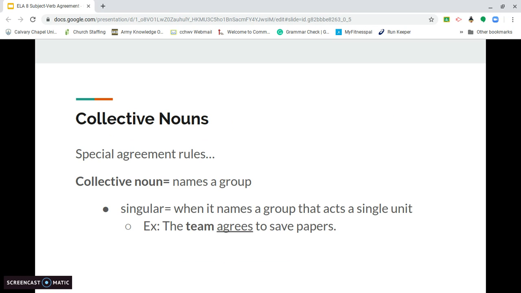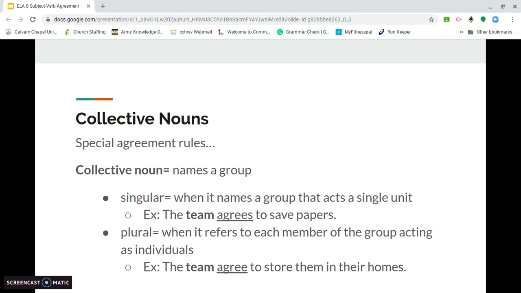It's singular when it names a group that acts as a single unit. An example, team. Team is a collective noun because it's referring to a group of people. The team agrees to save papers. In this example, team is referring to one group. It's the group of people. It agrees to save papers. So team is singular, so you have to use the singular form of agree, which is agrees.